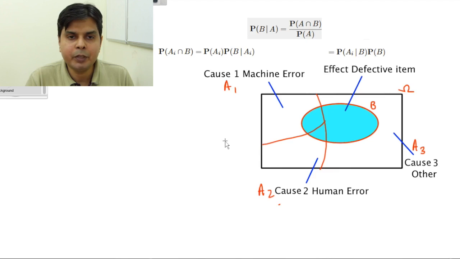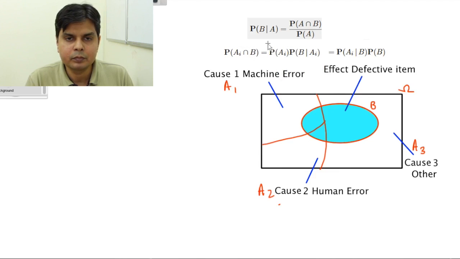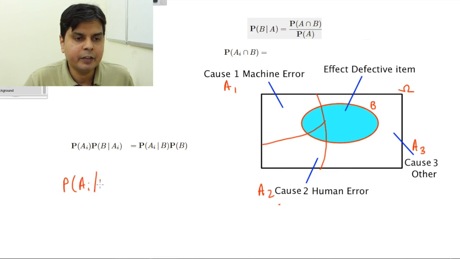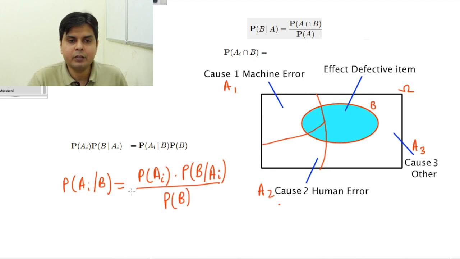So taking this P(B) to this side, I will get, now taking P(B) in the denominator, I can write the probability of Ai given B will be the probability of Ai into the probability of B given Ai, divided by the probability of B. Okay, this is Bayes theorem.